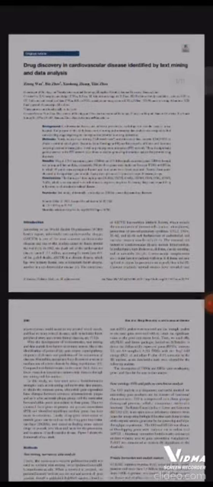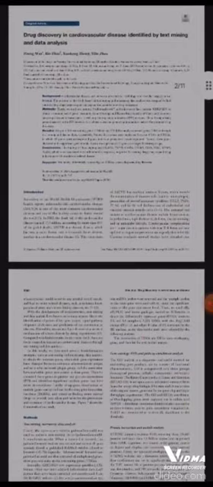For the introduction, the paper highlights the prevalence of atherosclerotic cardiovascular disease as one of the most common cardiovascular diseases and a leading cause of death worldwide. It has two primary forms, ischemic heart disease and cerebrovascular disease.